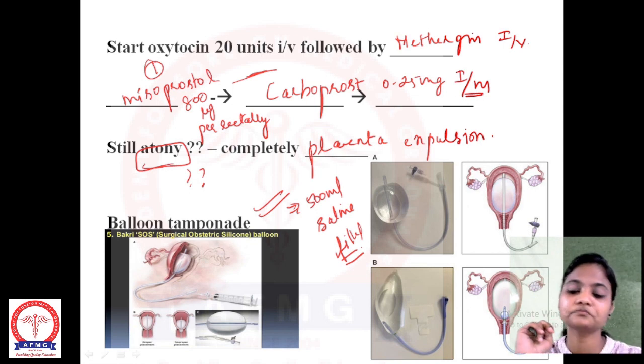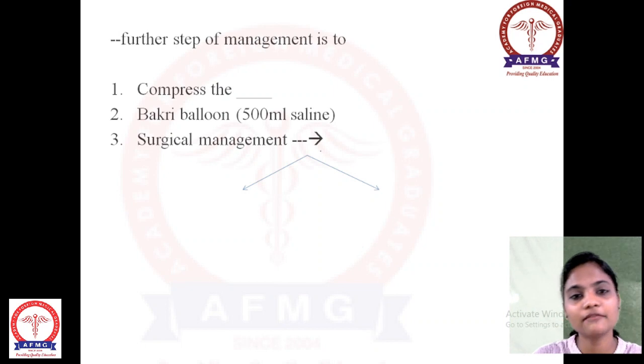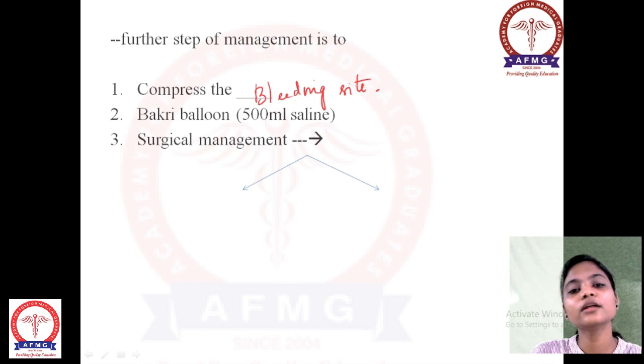In the next step of management, you are seeing the site where it is bleeding. So compress the bleeding site where it is bleeding, or else you have to insert the Bakri balloon, which we have seen now. And if every management fails, then you have to go with the surgical management.